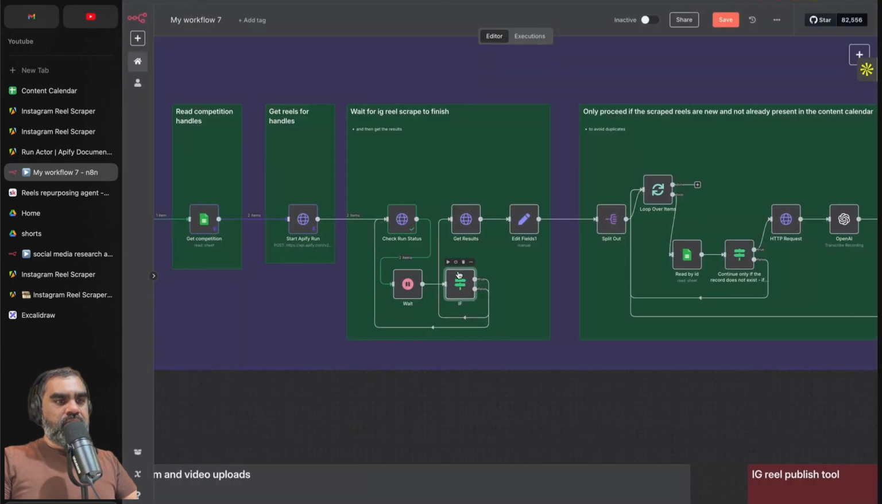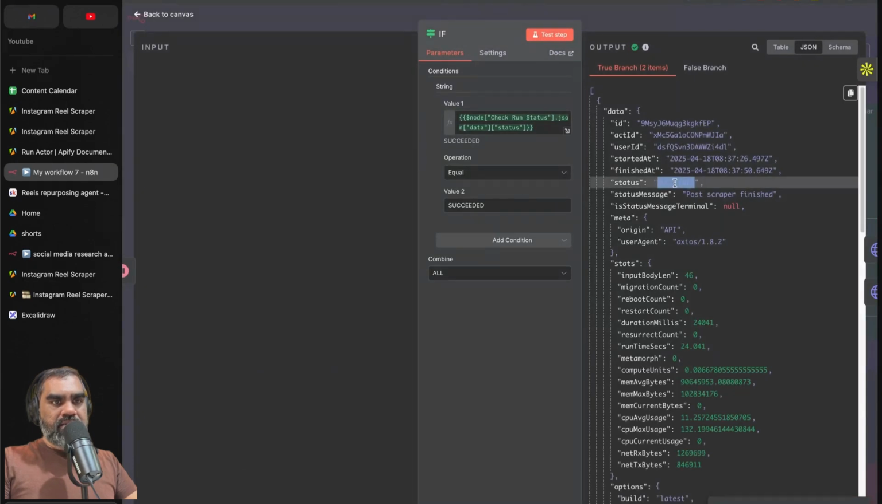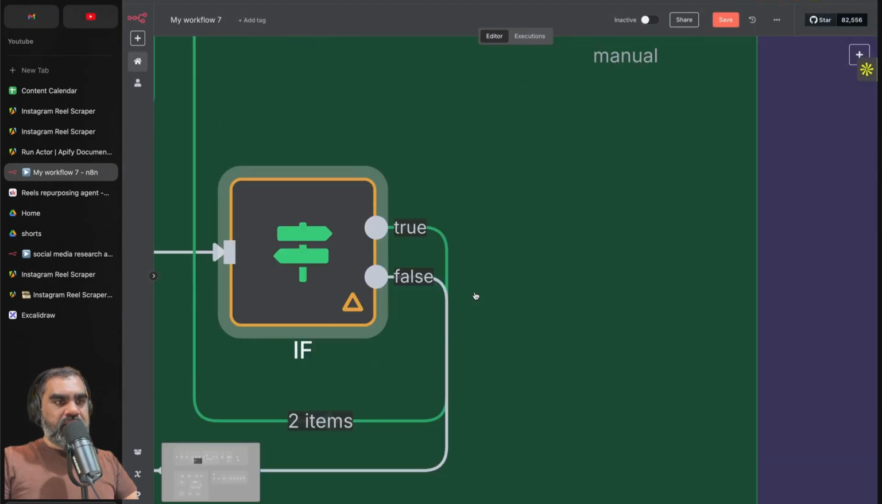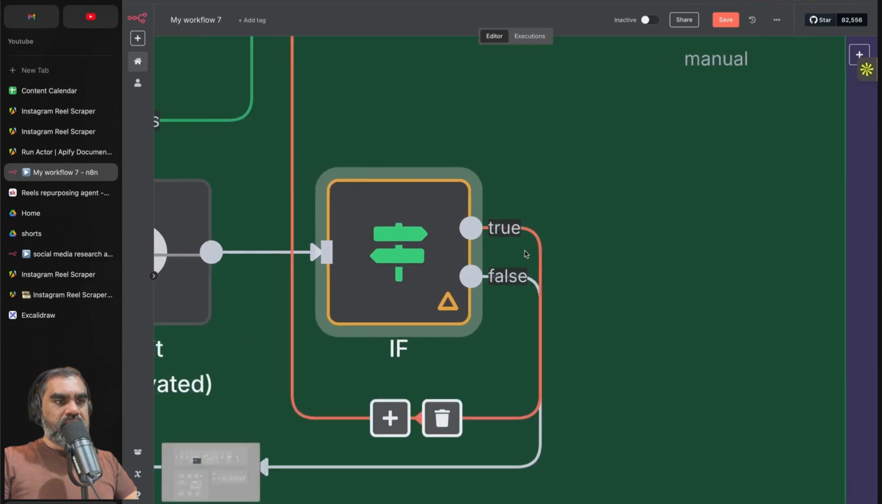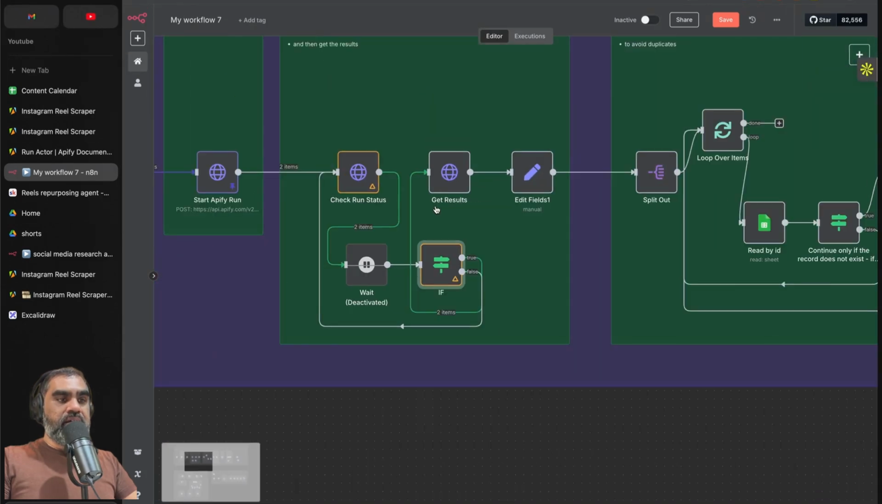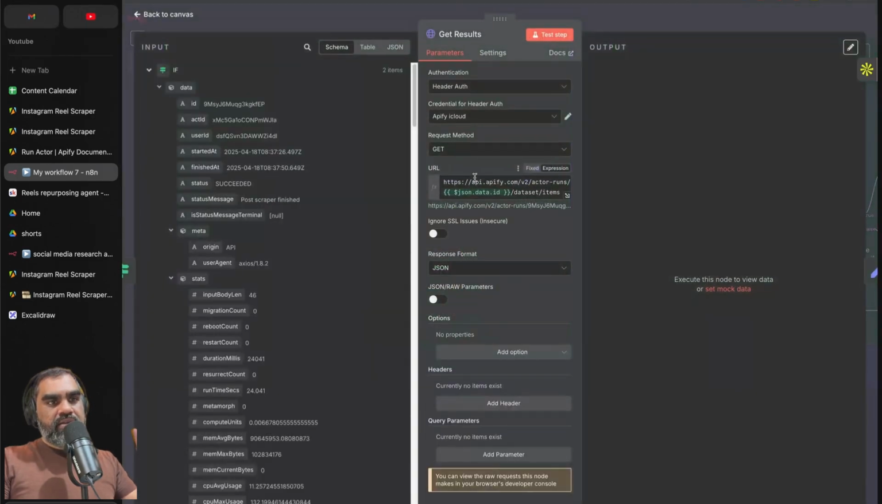So if I run that, let me disable that. We know that it is already succeeded. So let's test that, and it will come back as succeeded. And you can see here that it is going through the true branch, the green branch. That means that it is true. And if that is the case, we can actually confidently get the results.